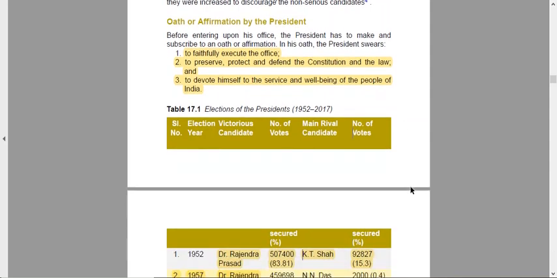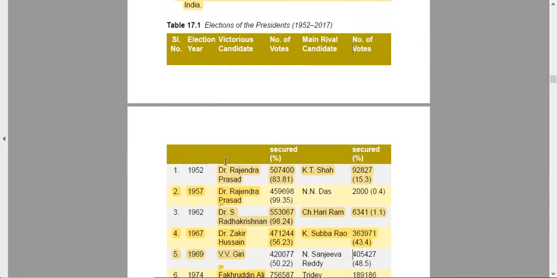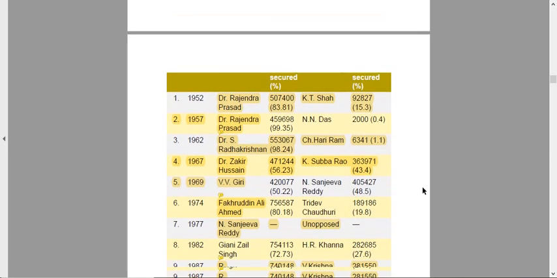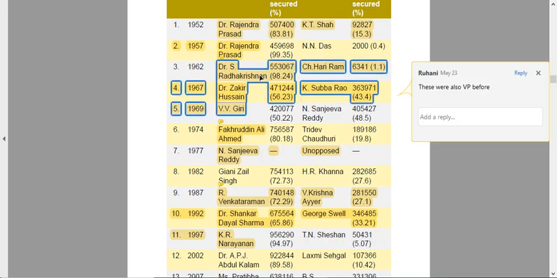Let us see what the elections of the president were till 2017. So if you see, Rajendra Prasad was elected twice, and the opposition was KT Shah and NN Shah respectively in the years 1952 and 57. S. Radhakrishnan, Zakir Hussain and VV Giri were first the VPs, and then they stood for the election of president.